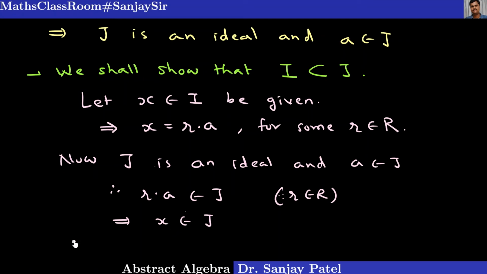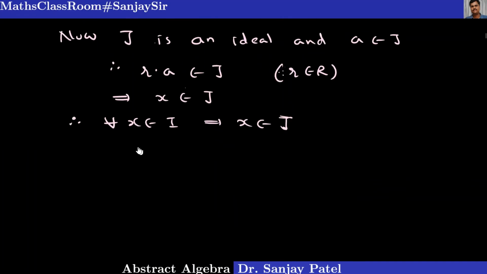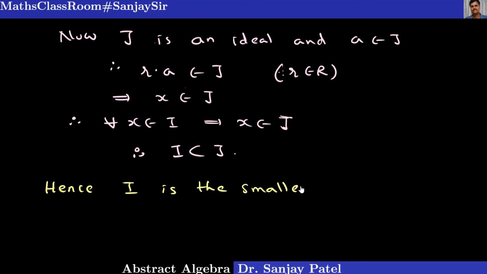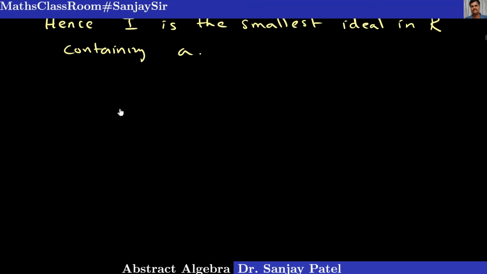So what I have proved here is whenever X belongs to I, it implies X belongs to J, which means I is a subset of J. So therefore, I is a subset of J. Hence it follows that I is the smallest ideal in R containing the element A. So the theorem is over.